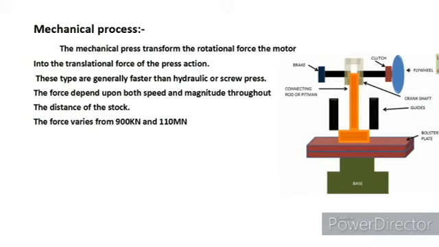Mechanical press. This press transforms the rotational force of the motor into the force of the pressing action. Generally, this type of press is faster than hydraulic and screw presses, and the force depends upon the height of the ram where they are lifted or dropped down. In a mechanical press, the force varies from 900 kN to 110 million Newton.